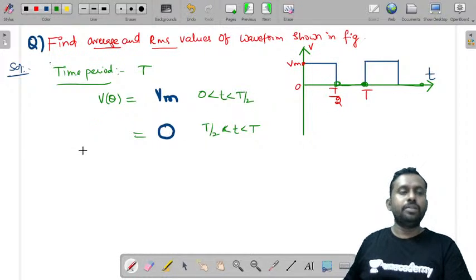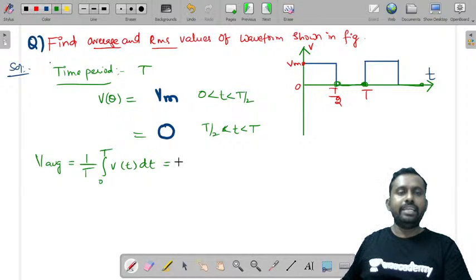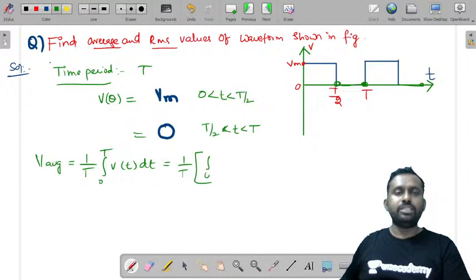Now you need to calculate the average value: 1 by T integral 0 to T V of T dt. We will split this integral into integral from 0 to T by 2 V of T dt plus integral from T by 2 to T V of T dt.